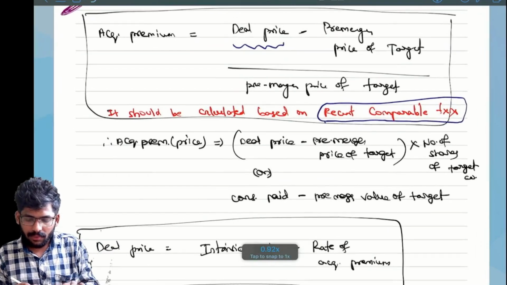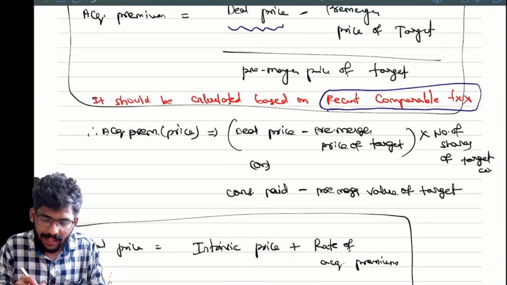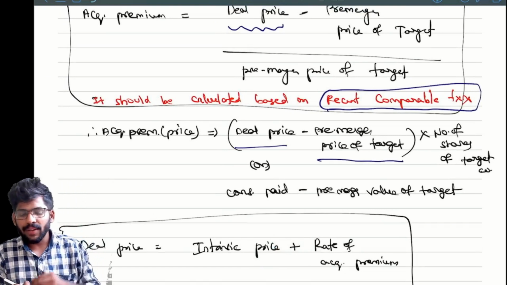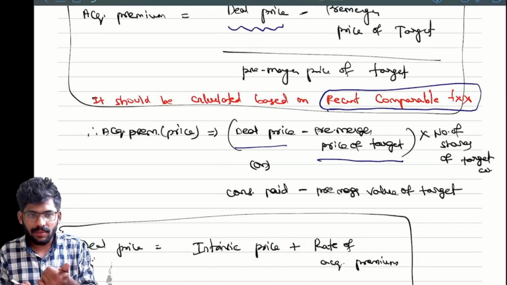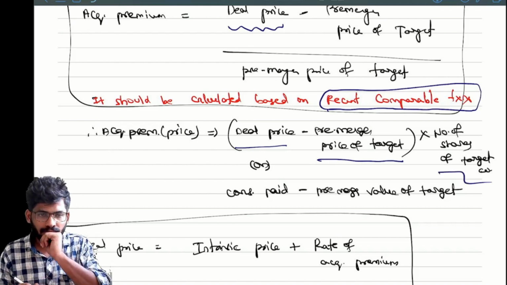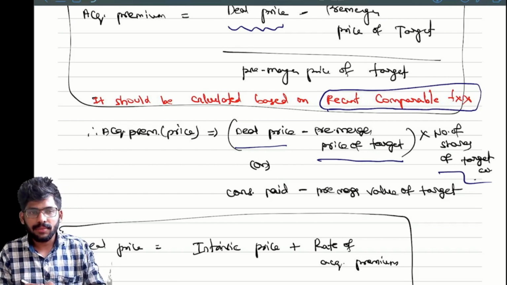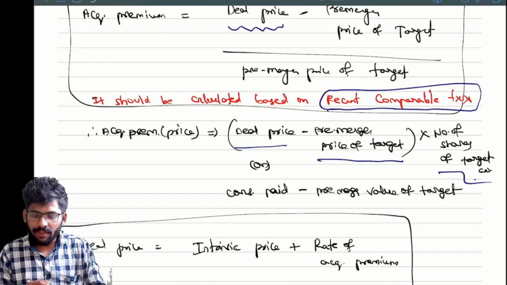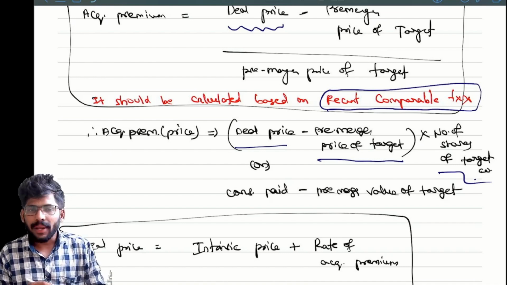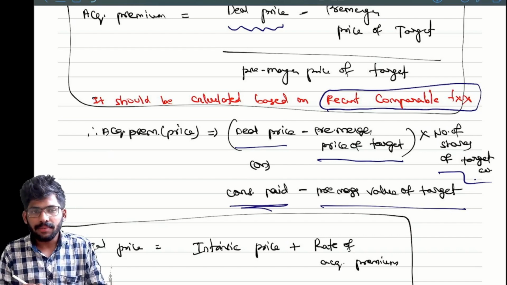Simple. For acquisition premium price calculation, what is the formula? Deal price minus pre-merger price of the target, into number of shares of target company. This is for one share; this is for total shares. If the question is asking about a price, this is the formula: deal price minus pre-merger price of the target into number of shares, or consideration paid minus pre-merger value of the target.